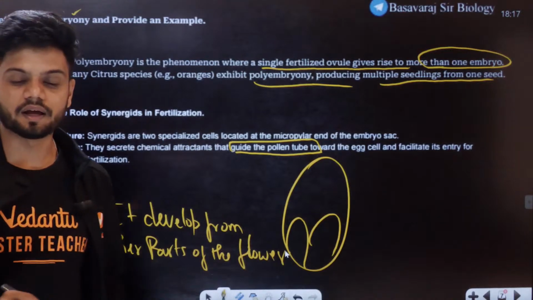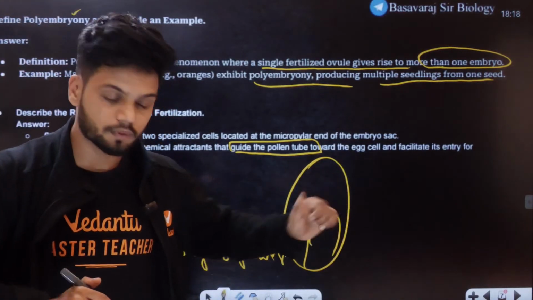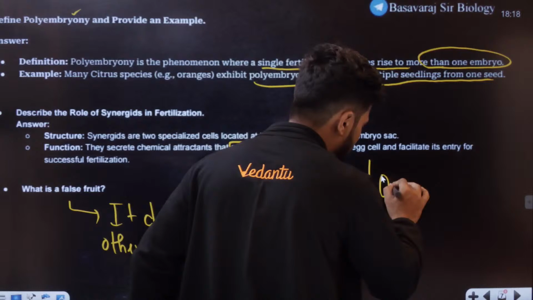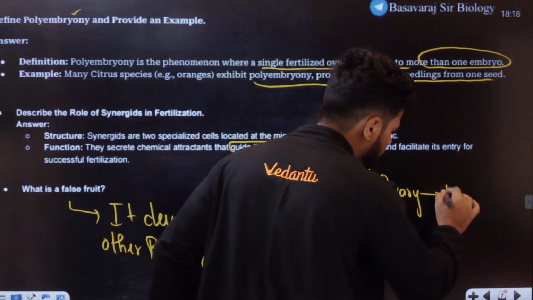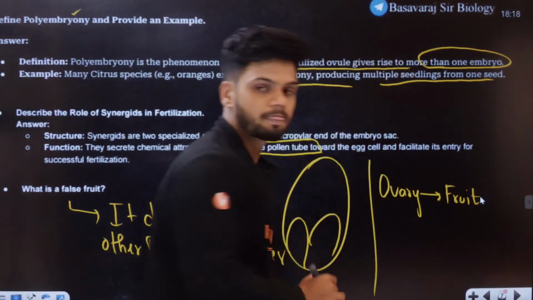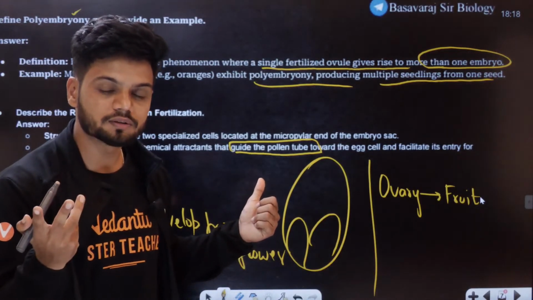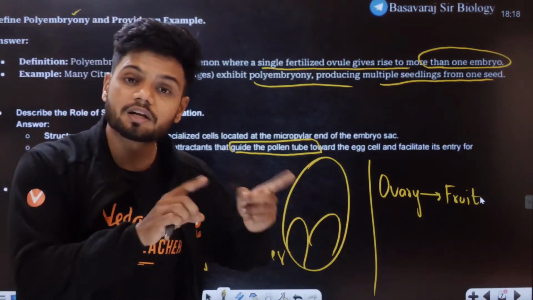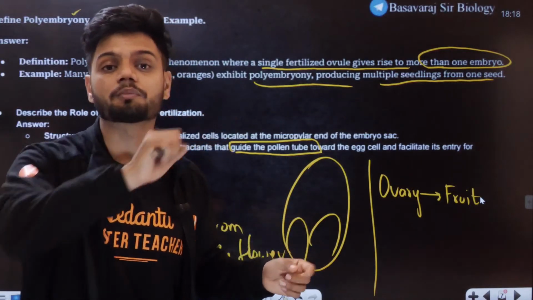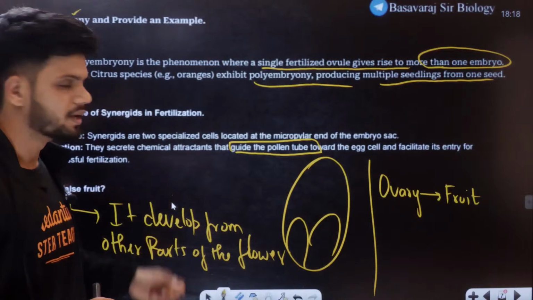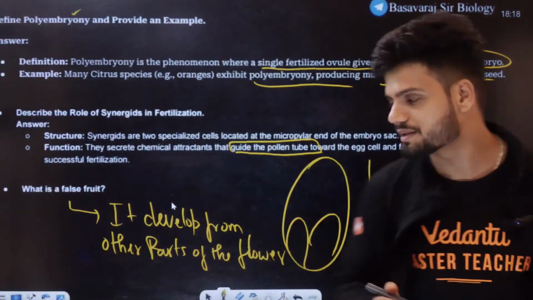Usually, what happens is the ovary becomes fruit. In normal condition, the ovary will become fruit. But here, what is happening? The ovary is not converted to fruit. Another part, the thalamus, becomes the fruit. That is called a false fruit. Example, apple. Apple is an example.